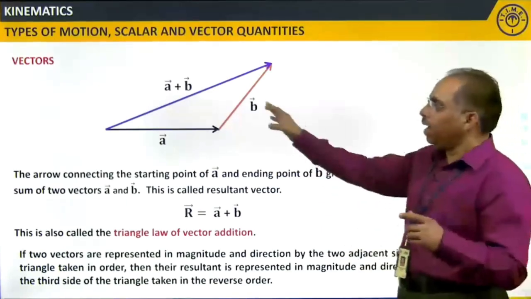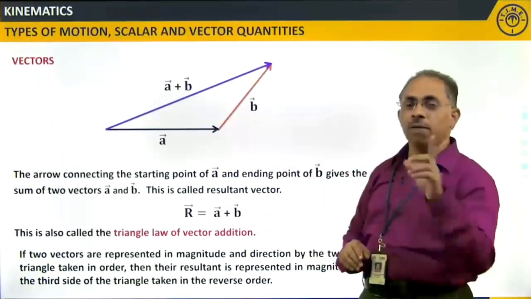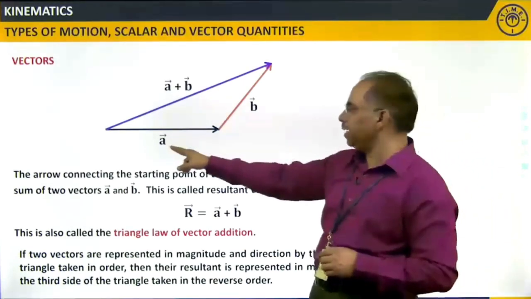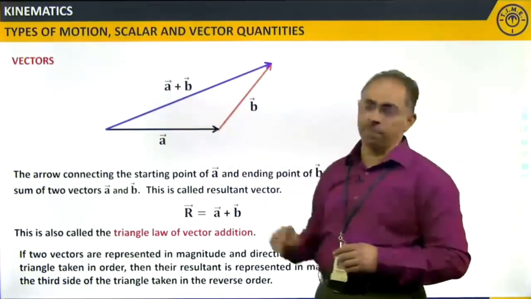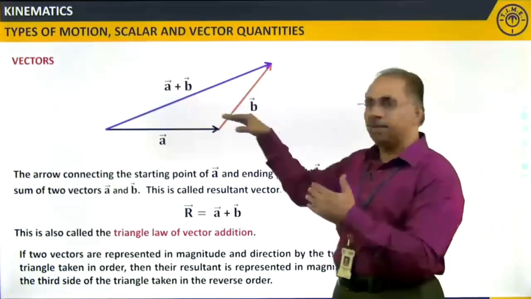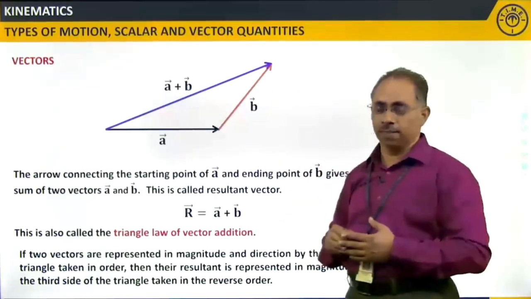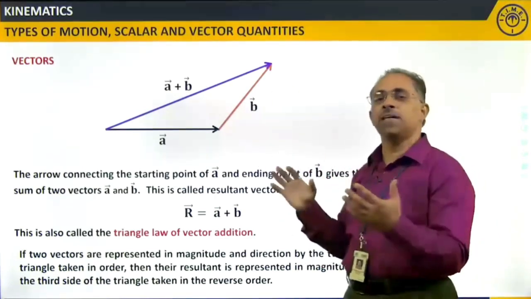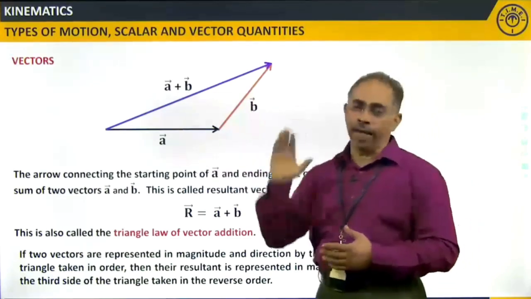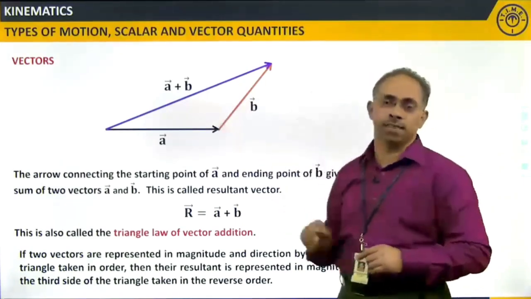Now I take this particular triangle of vector addition, and there is one important point I want to tell you regarding this. We know that when A and B are added, we get A plus B. Whatever component I take in the horizontal direction, the sum of the horizontal component of B and the horizontal component of A will be equal to the horizontal component of this resultant.